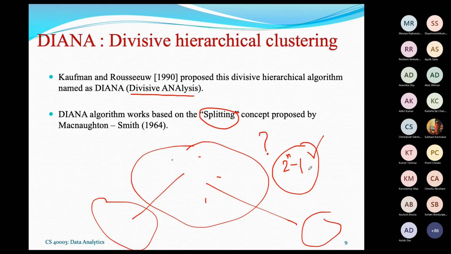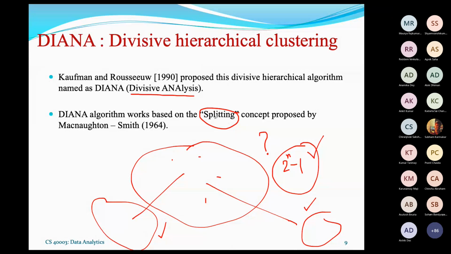So out of 2 to the power n minus 1, these two are to be chosen. If we don't follow the splitting judiciously, then we definitely end up with so many possibilities to explore, which is time consuming. You cannot afford it if a large number of objects are involved in your clustering technique. It is practically impossible to try all possible combinations for splitting.